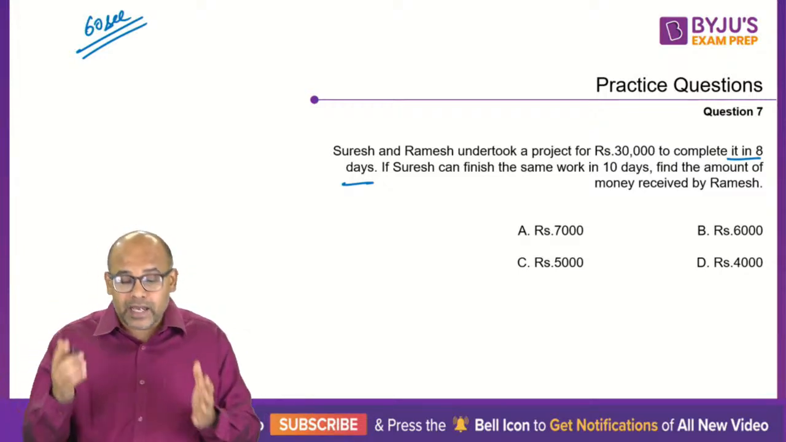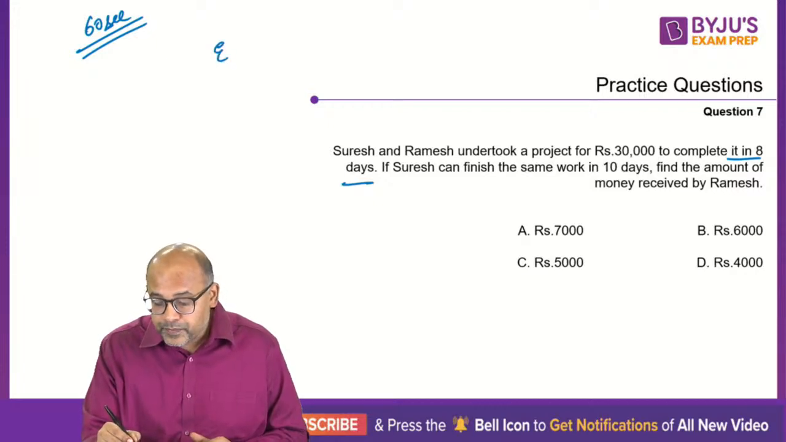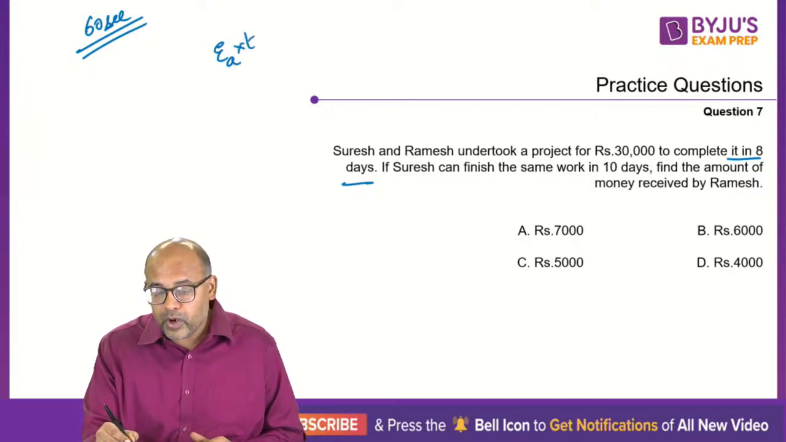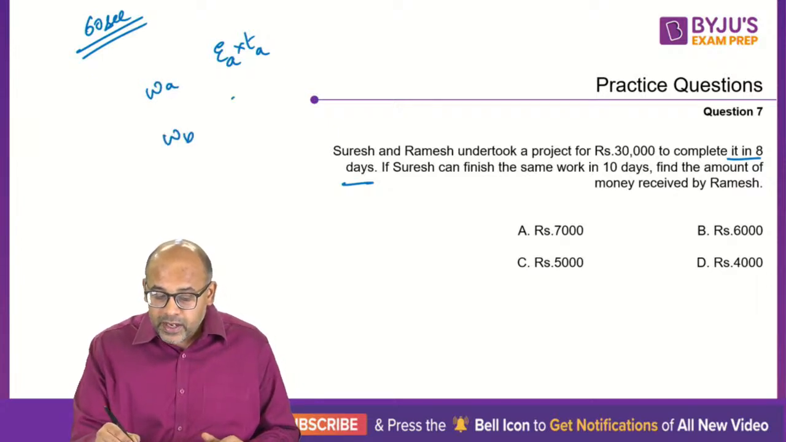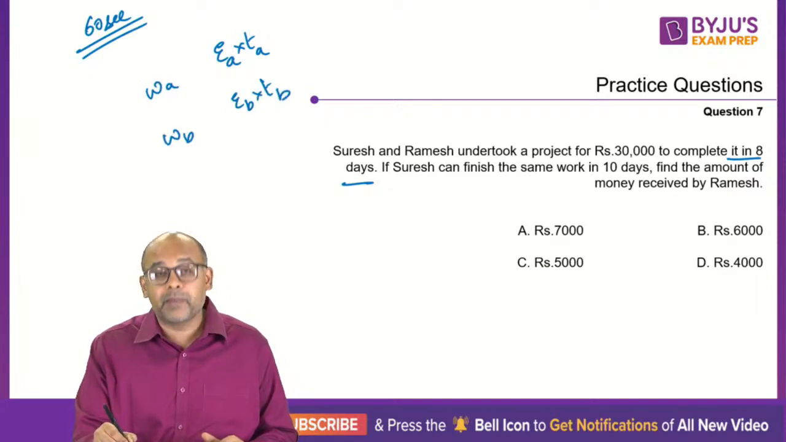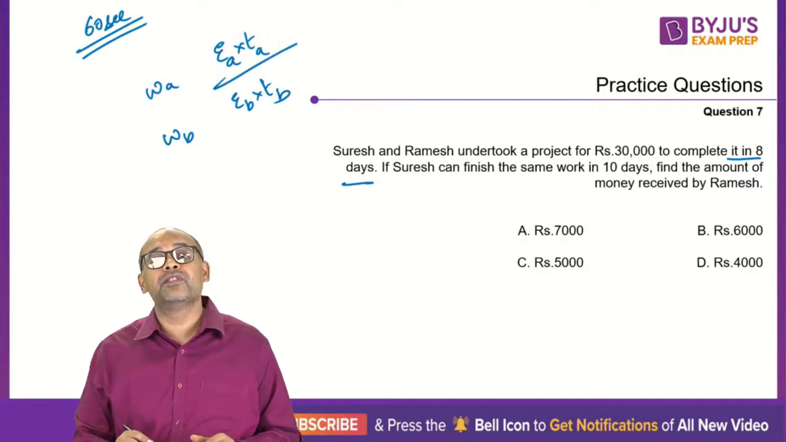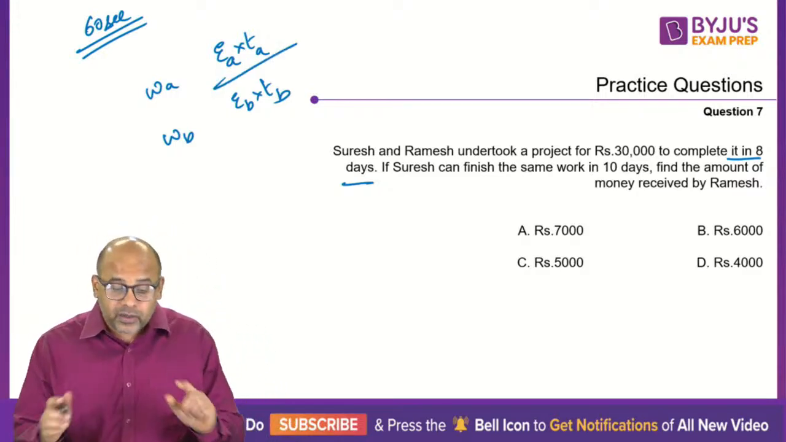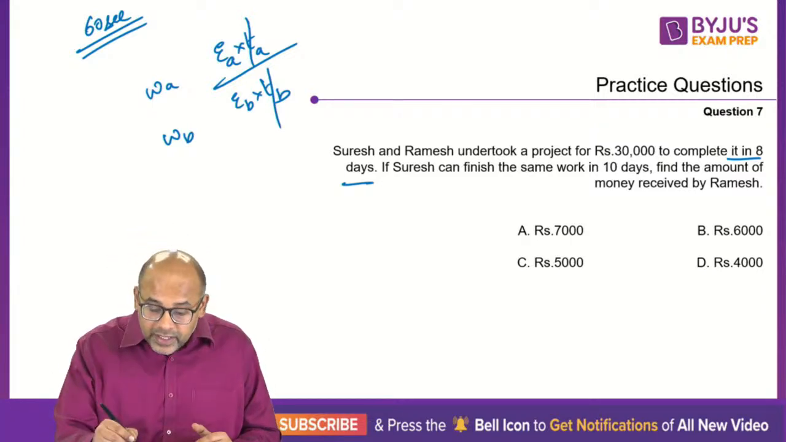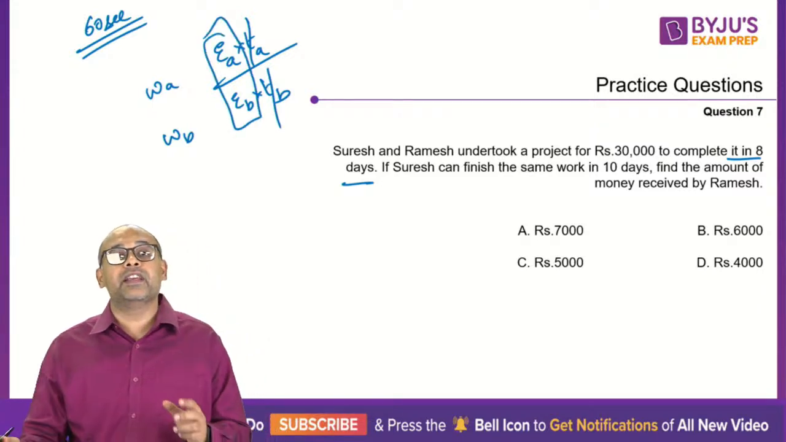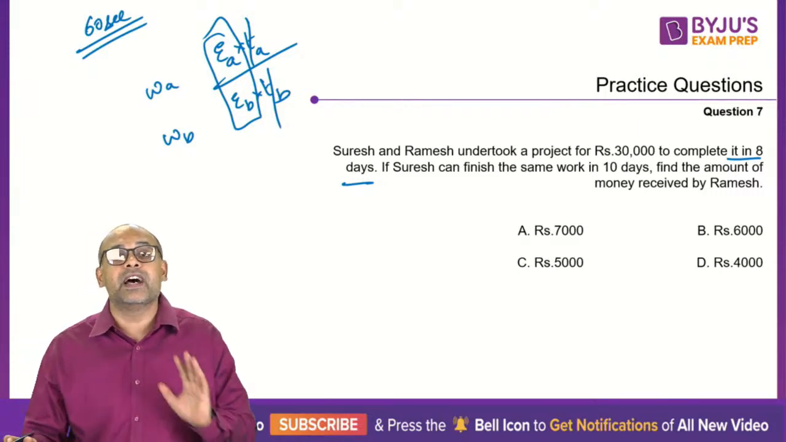And work done is what? Efficiency of A into time of A is the work done by A. Similarly, what is the work done by B? Efficiency of B into time taken by B. This is the ratio in which the money should be divided. But if the times are the same, because both are working for the same time, then ultimately it is the same as dividing it in the ratio of the efficiency. That is the idea here.